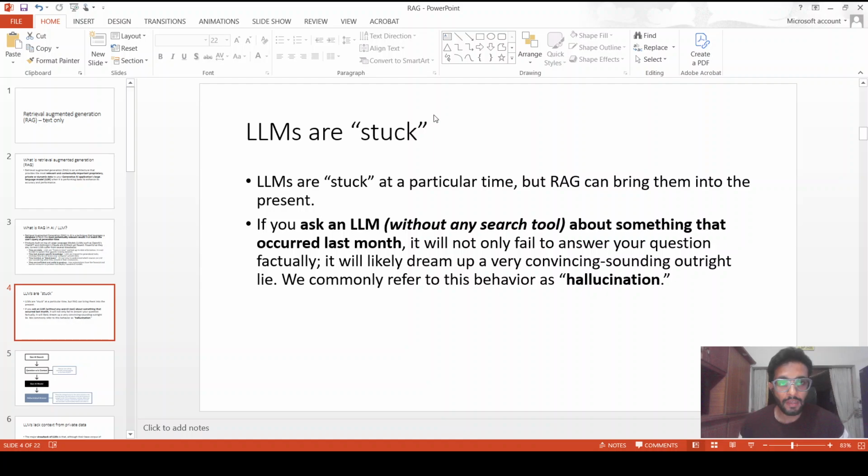When I say LLMs are stuck, you might disagree with it, because let's say you ask who won the recent FIFA World Cup, ChatGPT will be able to respond. The reason being, it has search tools. Bare LLMs are not aware of that.